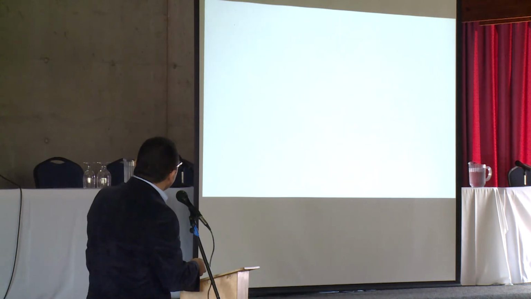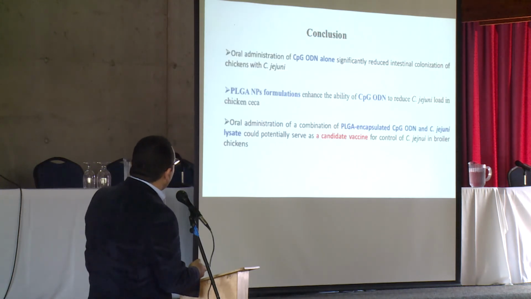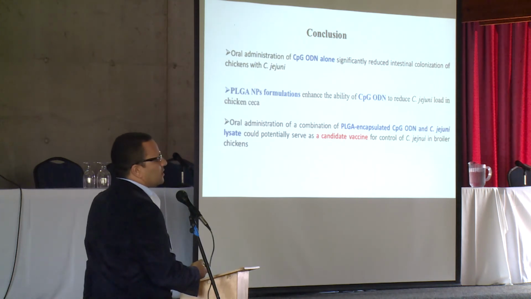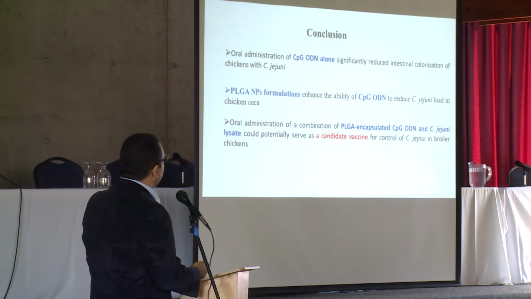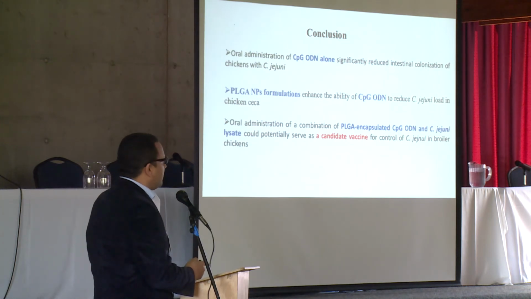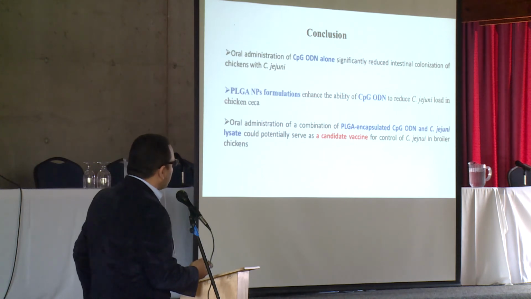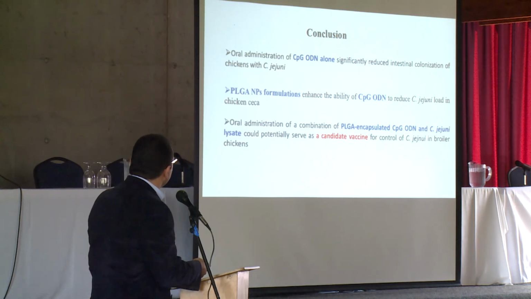So in conclusion, oral administration of CpG-ODN alone significantly reduced intestinal colonization of chickens with C. jejuni. PLGA encapsulation with the nanoparticles enhances the ability of CpG-ODN to reduce C. jejuni load in chickens. And oral administration of the combination of PLGA encapsulated CpG-ODN and C. jejuni lysate can serve as a candidate vaccine for control of Campylobacter in broiler chickens.